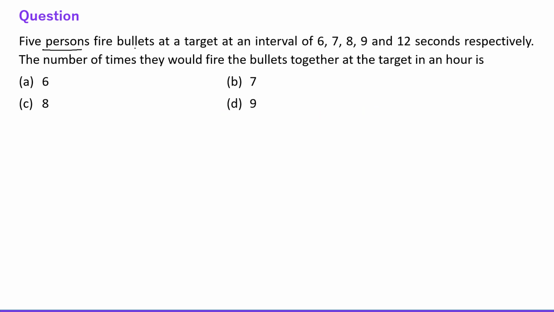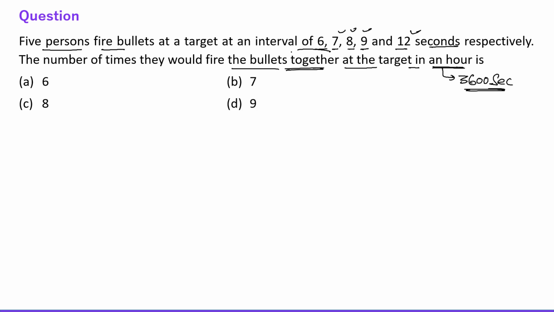First question says 5 persons fire bullets at a target at an interval of 6, 7, 8, 9 and 12 seconds respectively. The number of times they would fire the bullets together at the target in an hour. See everyone, here everything is given in seconds, right? And this is an hour, so just try to convert this hour into seconds. So obviously 1 hour is equal to 3600 seconds. We all know this, right?